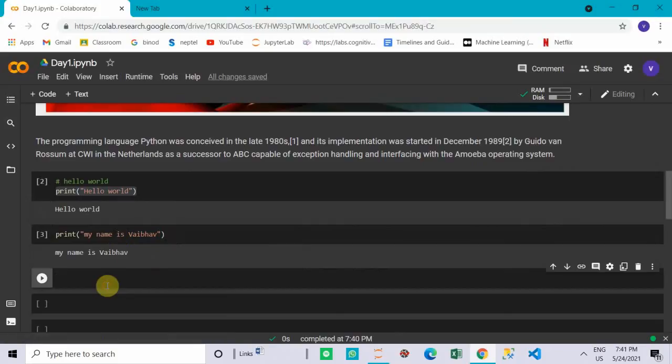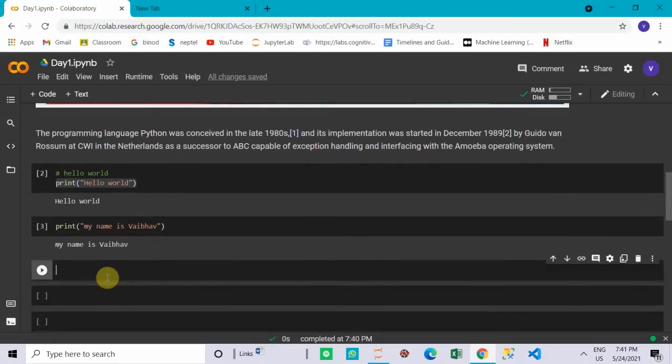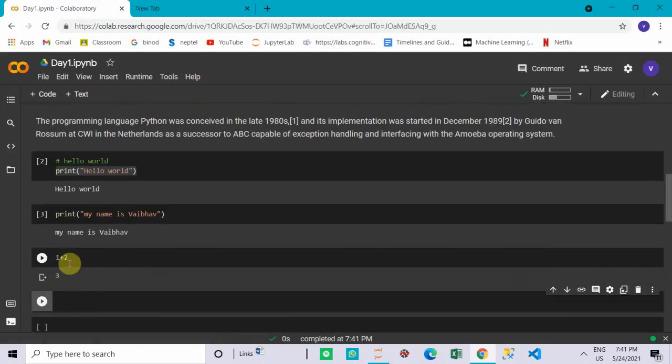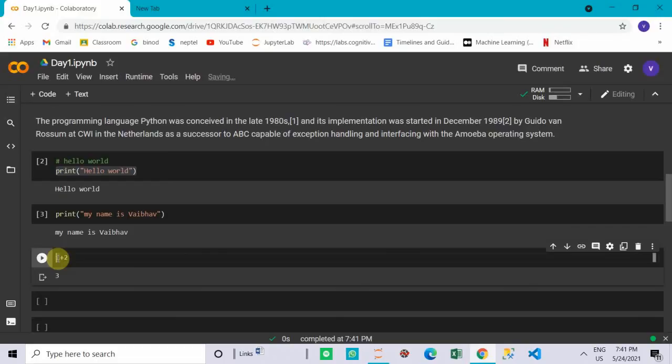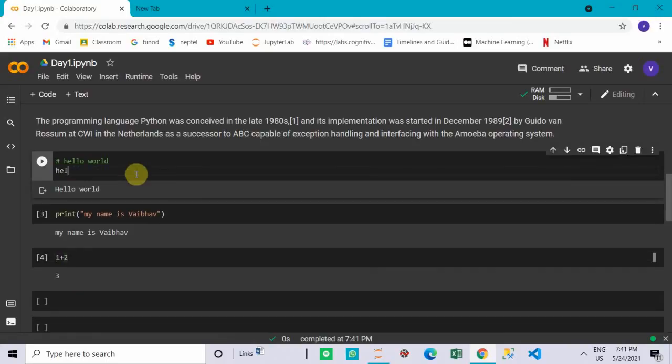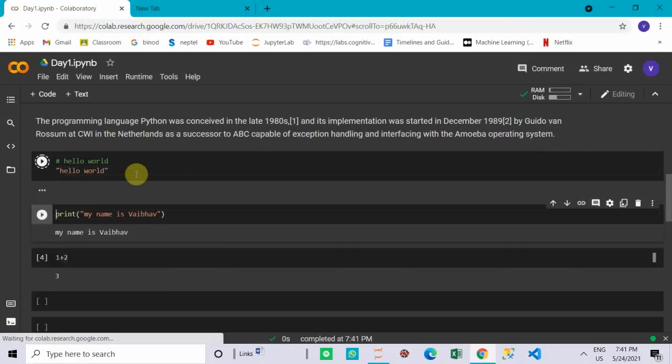Similarly, we can use Python for calculating values. If we want to perform a mathematical operation, then Python is as simple as a calculator. You just use 1 plus 2, and it will give me 3. Since we are running in a notebook, we don't need to write any print statement to execute this. We can simply write 1 plus 2 and it gives 3. Similarly, we can write hello world alone and it will give me the output.